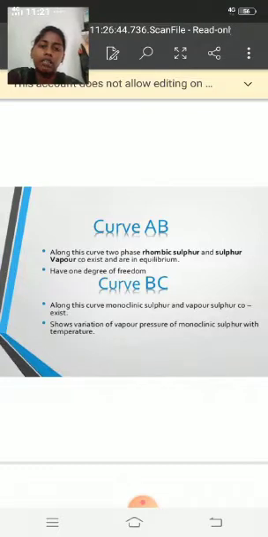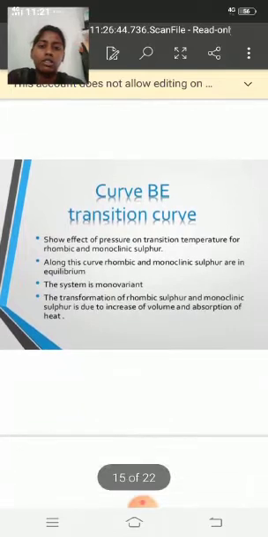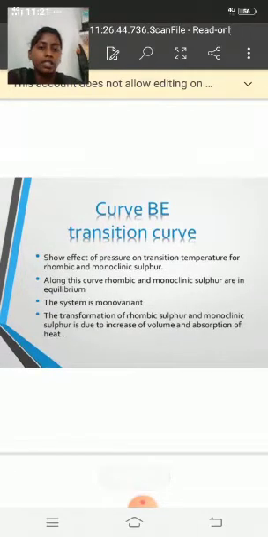Next, take the curve BC. Along this curve, monoclinic sulfur and sulfur vapor coexist. It shows the variation of vapor pressure of monoclinic sulfur with temperature. Two curves are over. Next, go to the curve BE. This is also known as the transition curve.